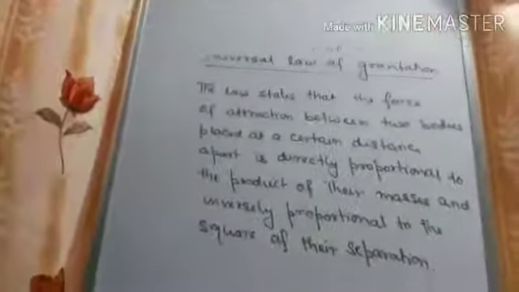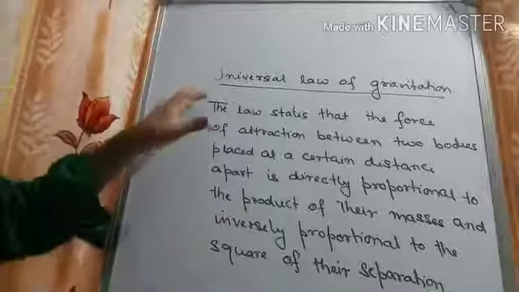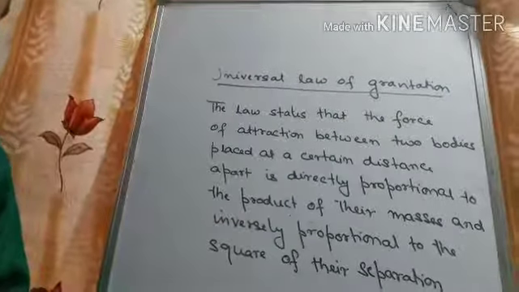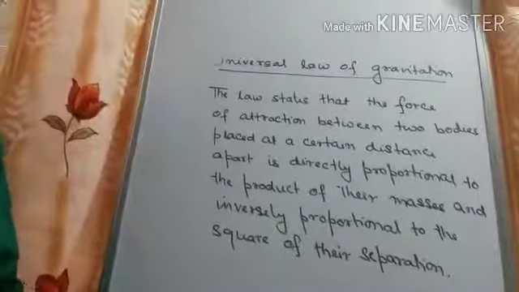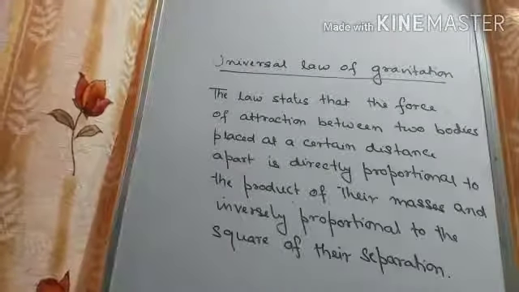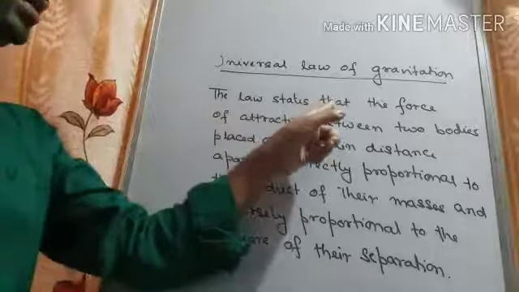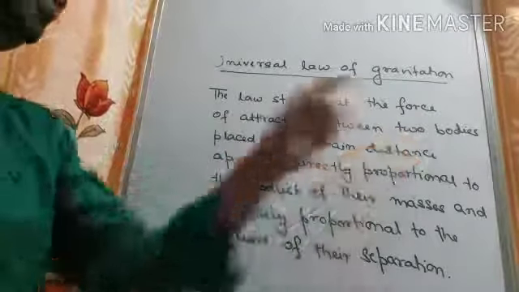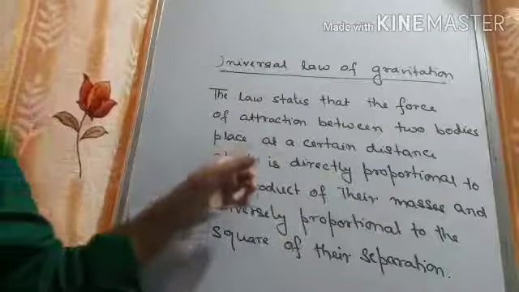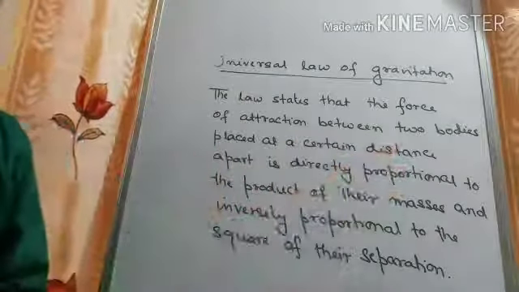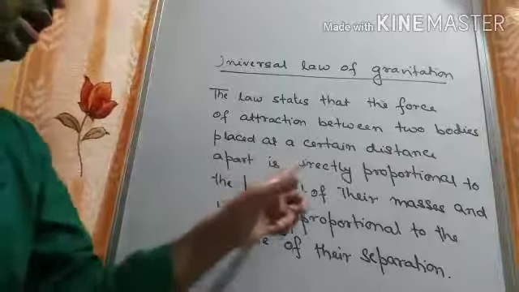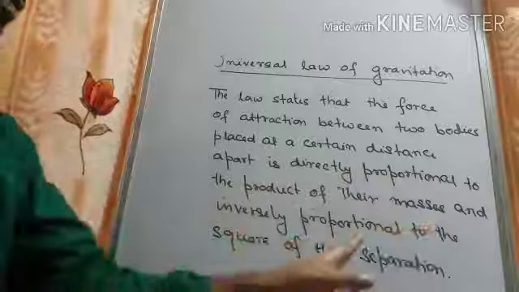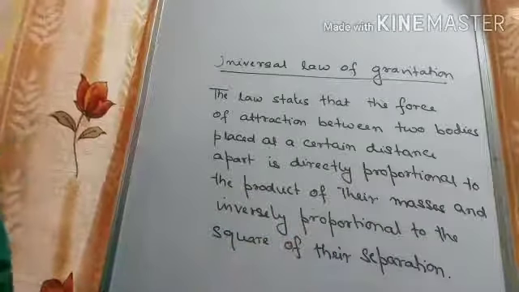So see here, universal law of gravitation. So I am reading out the statement of the law. The law states that the force of attraction acting between two bodies placed at a certain distance apart is directly proportional to the product of their masses and inversely proportional to the square of their separation.